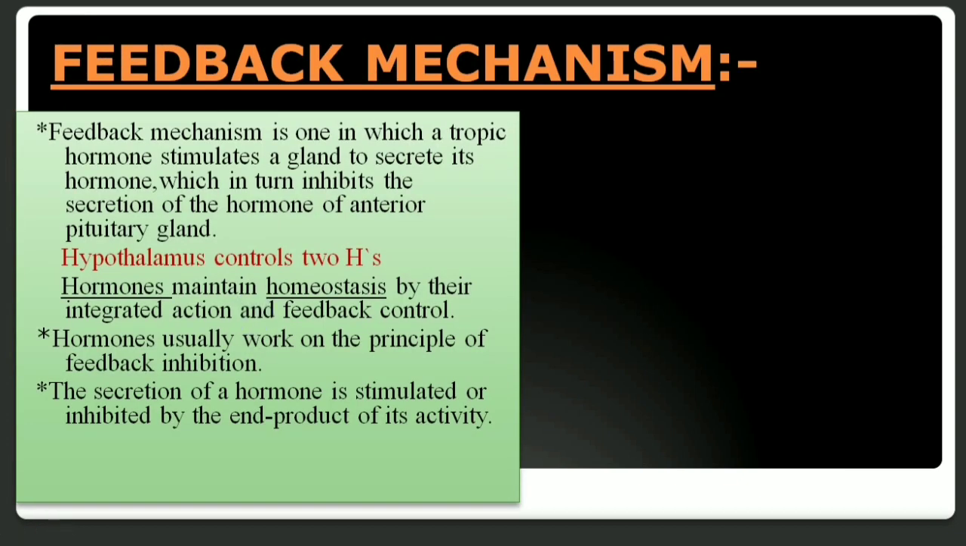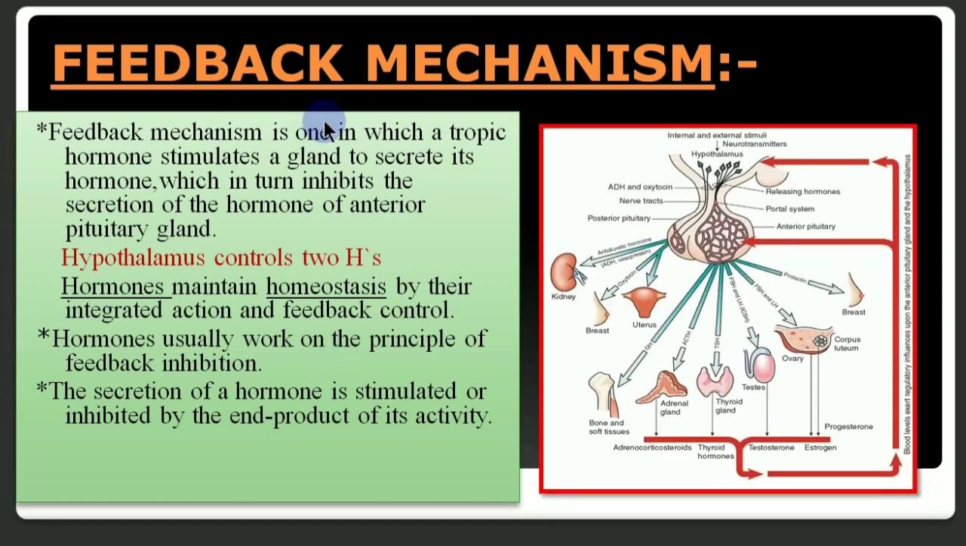What is feedback mechanism? This is one in which a tropic hormone which stimulates a gland to secrete its hormone, which in turn inhibits the secretion of the hormone of anterior pituitary gland. Look at the diagram. This is the hypothalamus which controls two H. One H is the hormone and another H is the homeostasis. How the hormones maintain homeostasis in an integrated way.